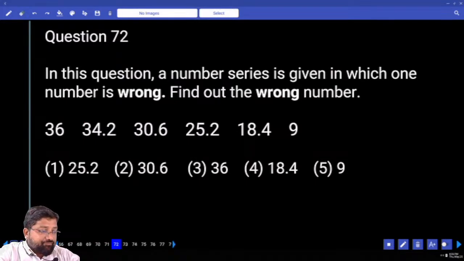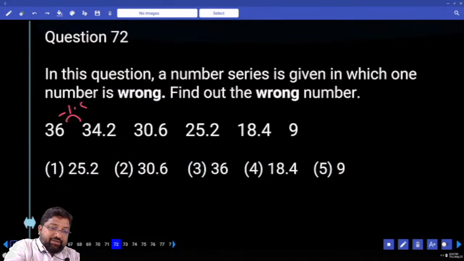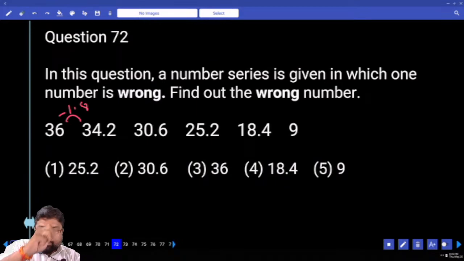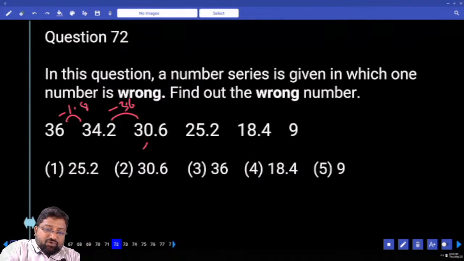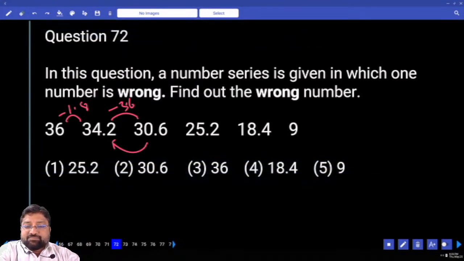Thirty-six. Come on, can you please tell me what the differences are here? Plus or minus, that is important, remember it well. Minus 1 point. Come on, minus 3.6. What I suggest is, if you are finding it difficult from left to right, you can go from right to left. Look, how much should I add? I add 5 to 25. If you add 5 to 25, how much? 30.2. How much extra do I need? 4.